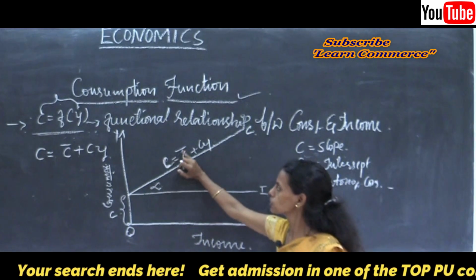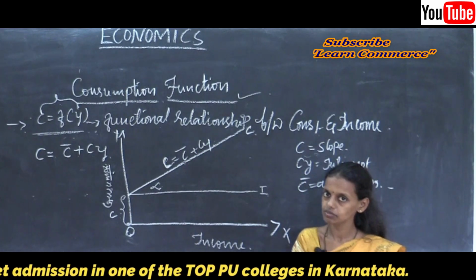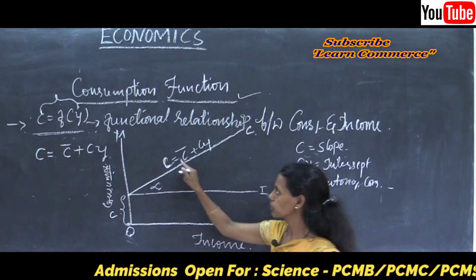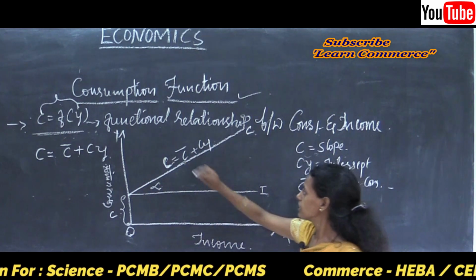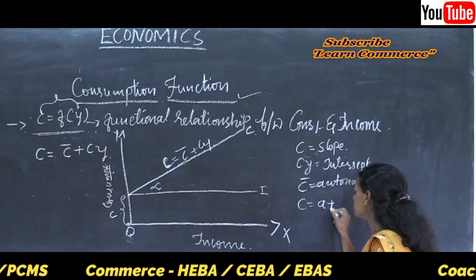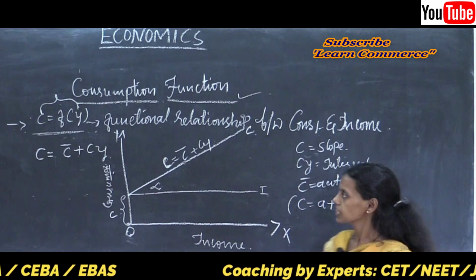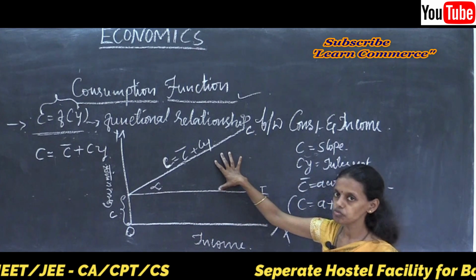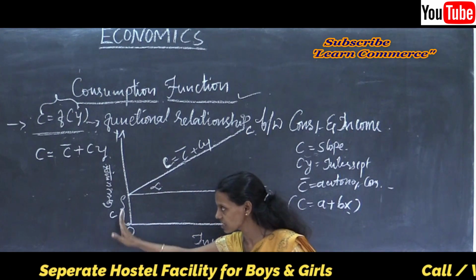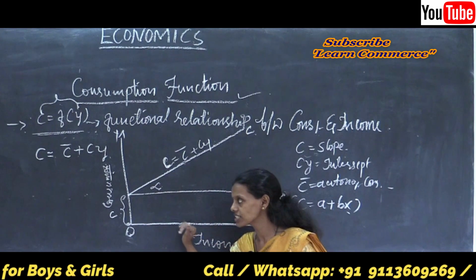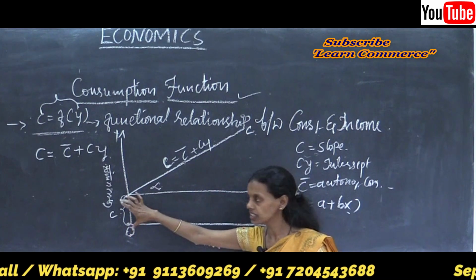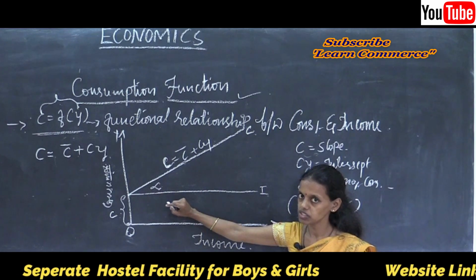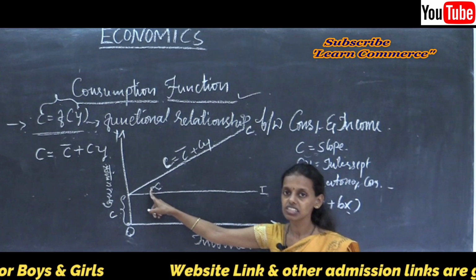Thus, C is equal to C bar plus Cy, which is nothing but C is equal to A plus Bx. While we study the consumption function, a small change in income leads to a huge change in the consumption of an individual, so it is represented as infinity.